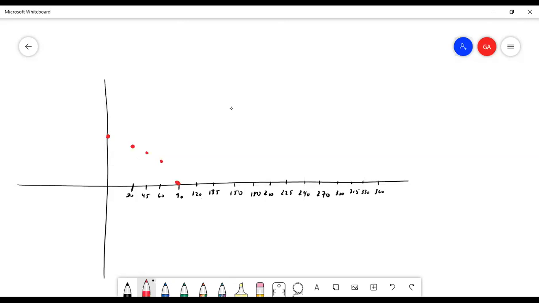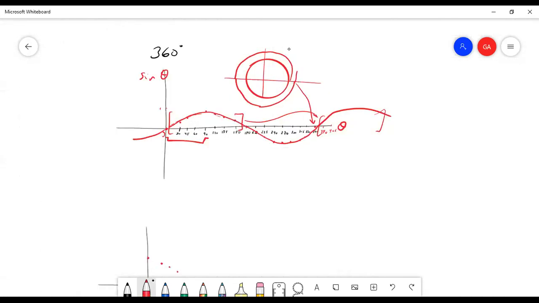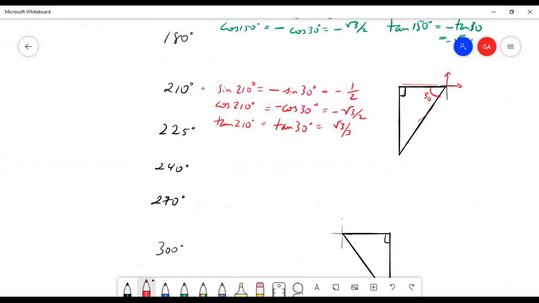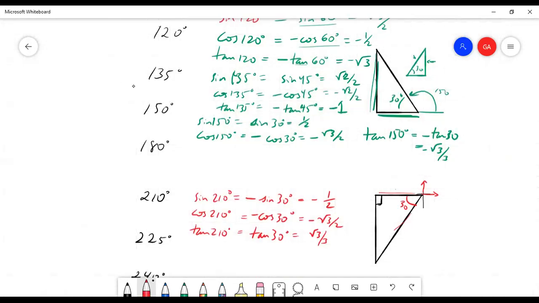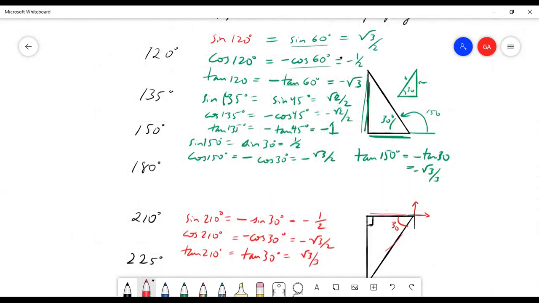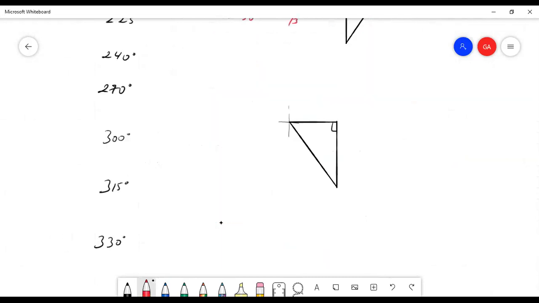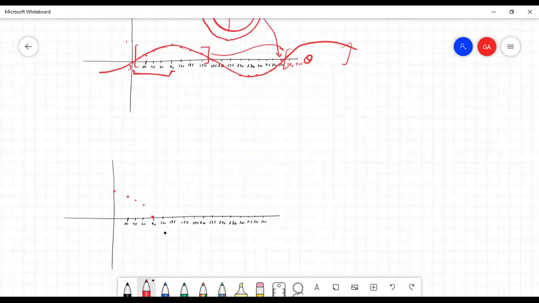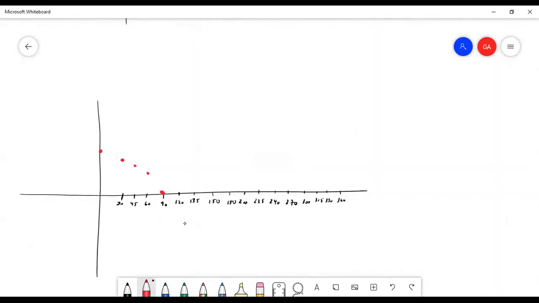And then we also found, look, I'll go back up for 120 so you can at least trust me. For 120, we found that cosine is negative. So now we see that the cosine goes into the negative y-axis here. So look, 120, now it's negative 1/2, on and on, right? And now it's negative 1.